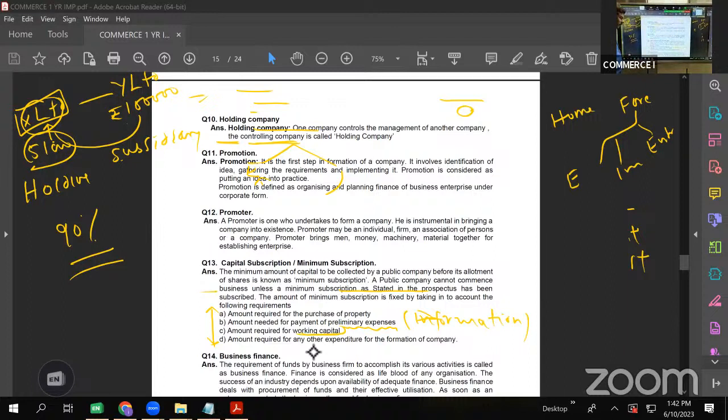Next is amount required for any other expenditure for formation of the company. Apart from that, if any other amount is required, that is also taken into consideration when minimum subscription is determined. Right? Next we have